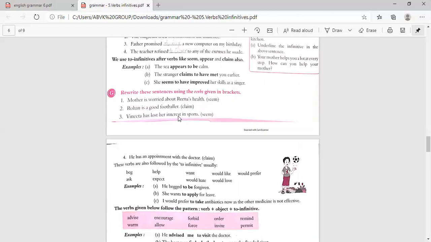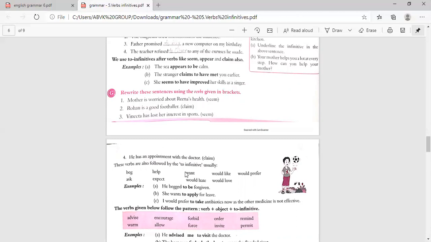Vinita has lost her interest in sports. Vinita seems to have lost her interest in sports. Then the fourth, he has an appointment with the doctor. Then claim. He claims to have an appointment with the doctor.